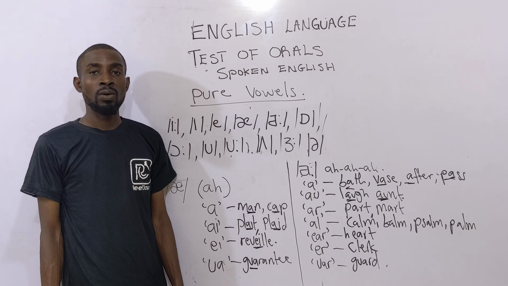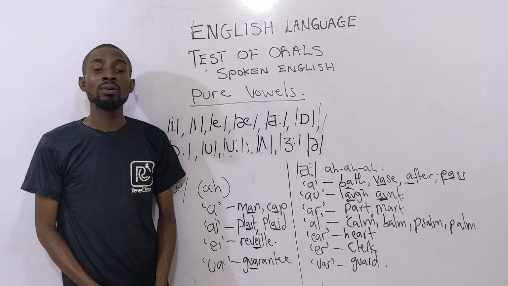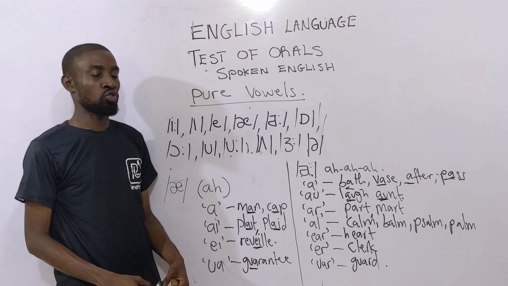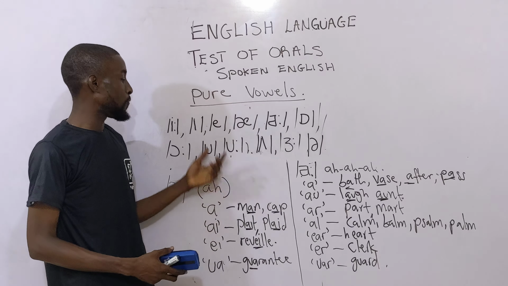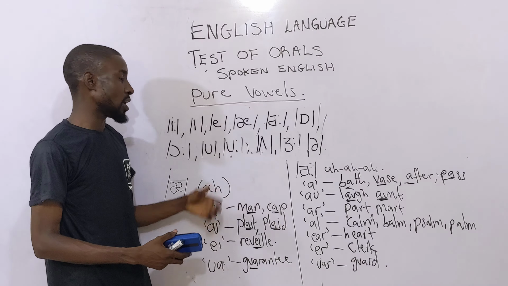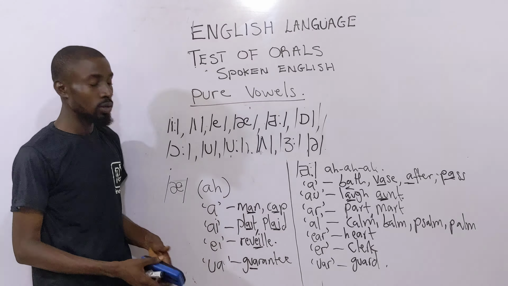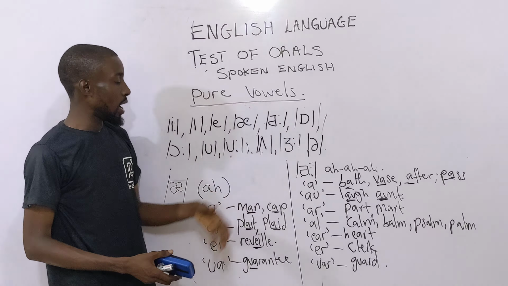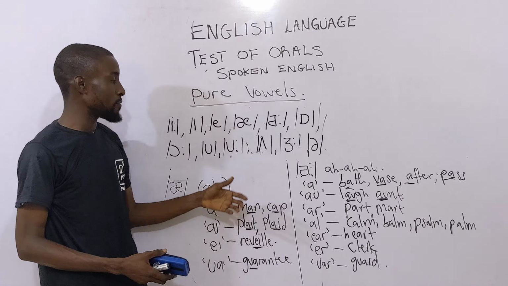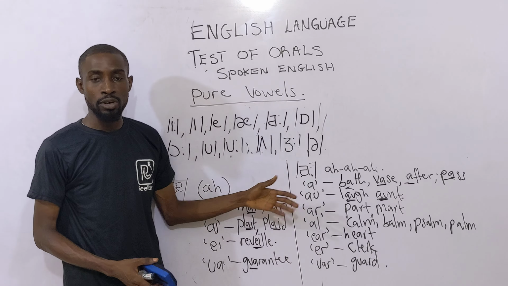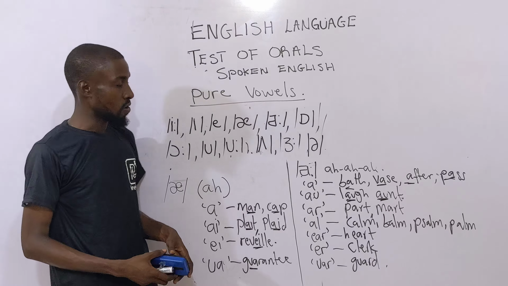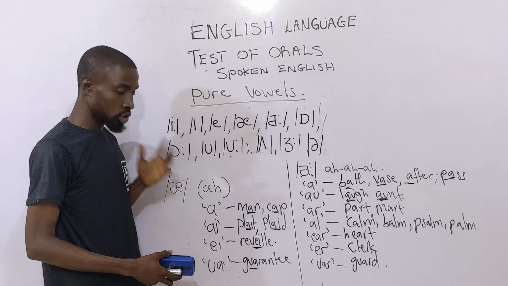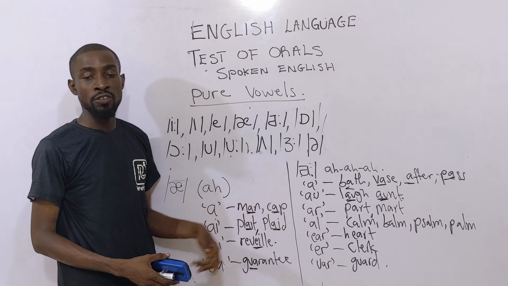All right, welcome back. We are still on the monophthongs, that's the 12 pure vowels. And in our last class, we looked at vowel 3. But this time around, you can see on the board, we are looking at both vowel 4 and 5, which is A and R, respectively. Yes, this is A short, because it receives a colon.